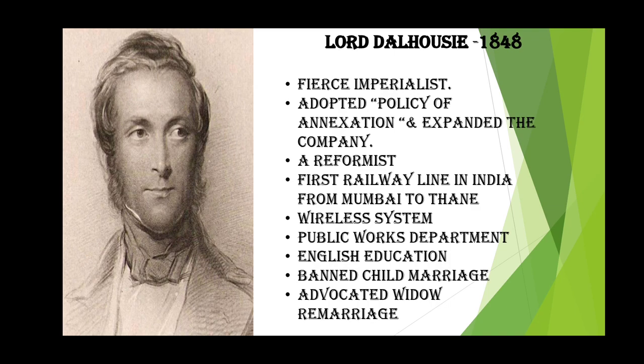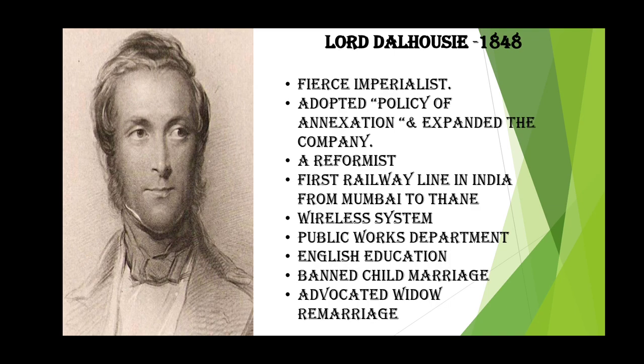What he did, firstly, was the first railway line in India between Mumbai and Thane in 1853. Secondly, a wireless system between India and England. Third, the establishment of the Public Works Department. English education.